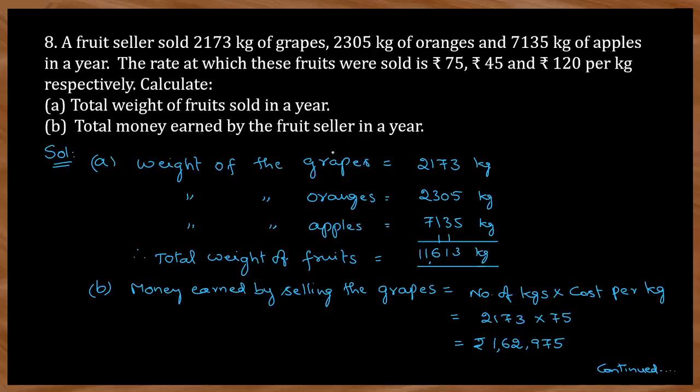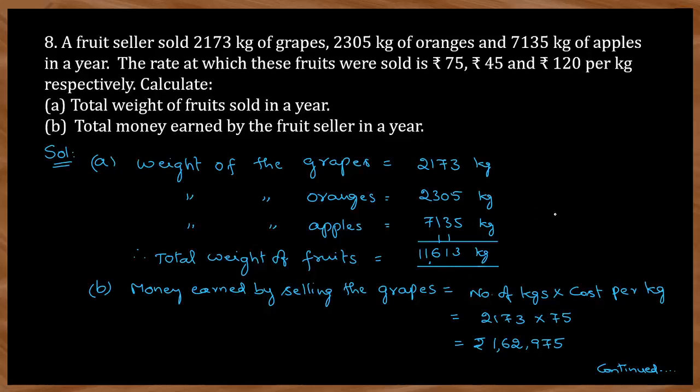So the first question is easy for you already because they are given in the form of weights only. How to find out the total weight of the fruits sold in a year? You just have to add them. So the weight of the grapes is 2173 kgs, the oranges is 2305, apples is 7135. Just add them, you will get the total weight of fruits as 11,613 kgs. Okay, now the total money earned by the fruit seller in a year you have to find out.